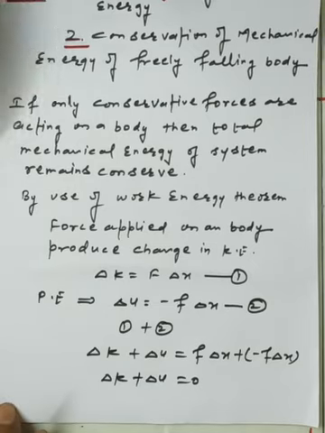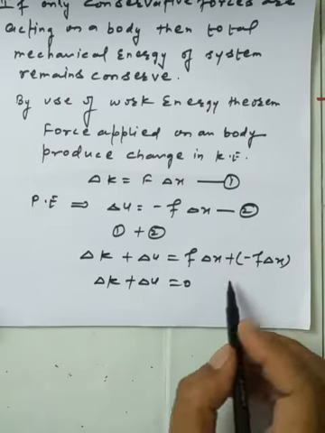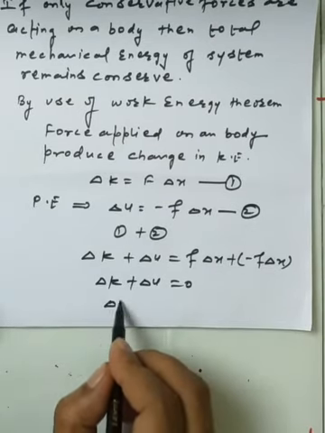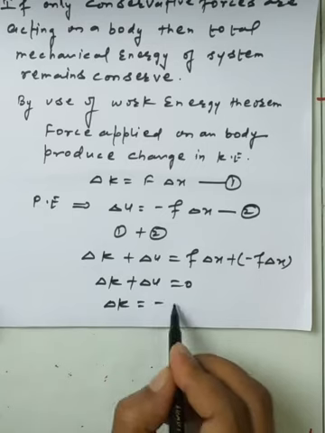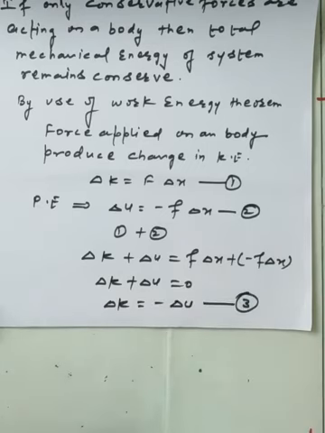This is the general solution. So delta K is equal to minus delta U. This is equation number 3.